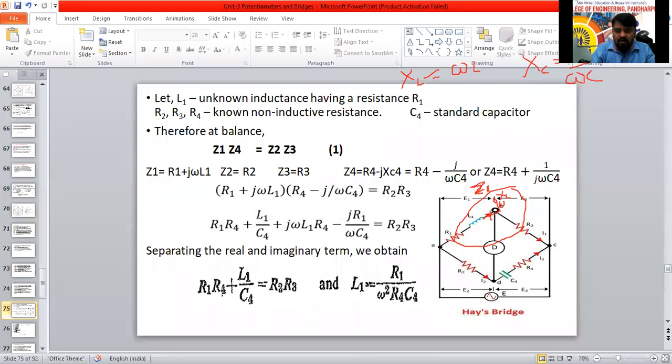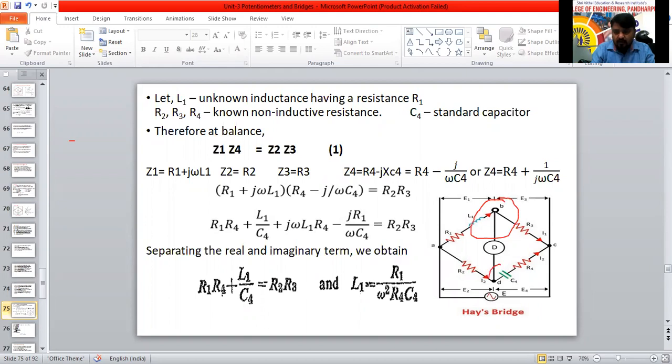This formula you know or not? Yes, sir. So this one also you have to remember, because here we have to consider all the formulas. It may be plus or minus, based on that. But for the inductive load, we are going to use plus only. So Z1 equal to R1 plus J omega L1.